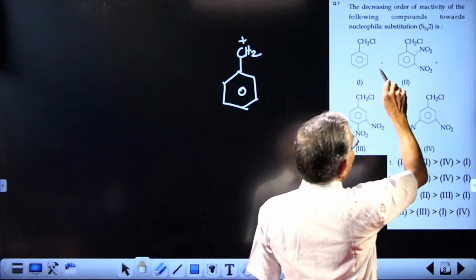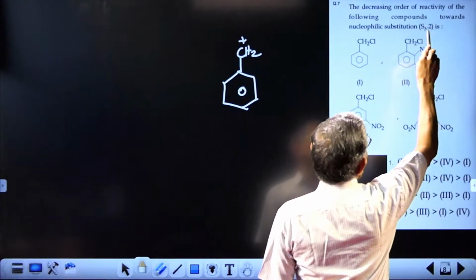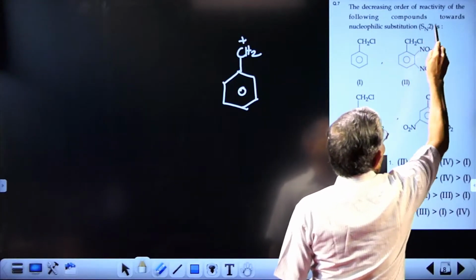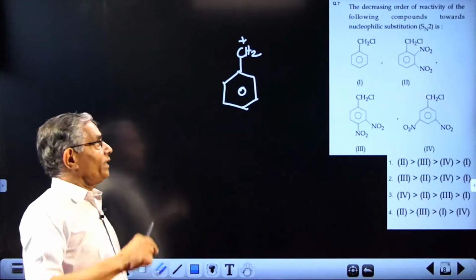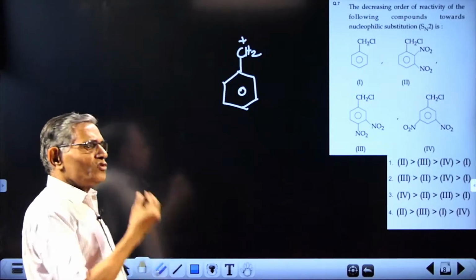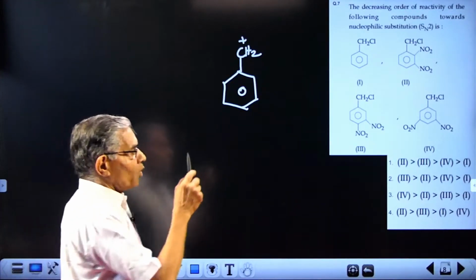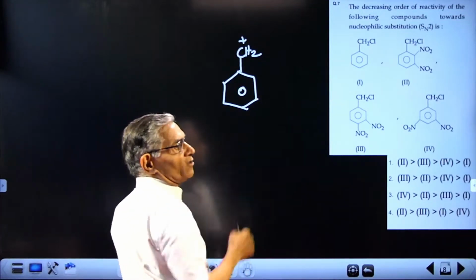But what they have asked is the reactivity of the following compounds towards nucleophilic substitution SN2. That's the problem. What we require is the SN2 probability. So you take it like this. You want to know which is the most probable reactant that will undergo the SN1 mechanism.